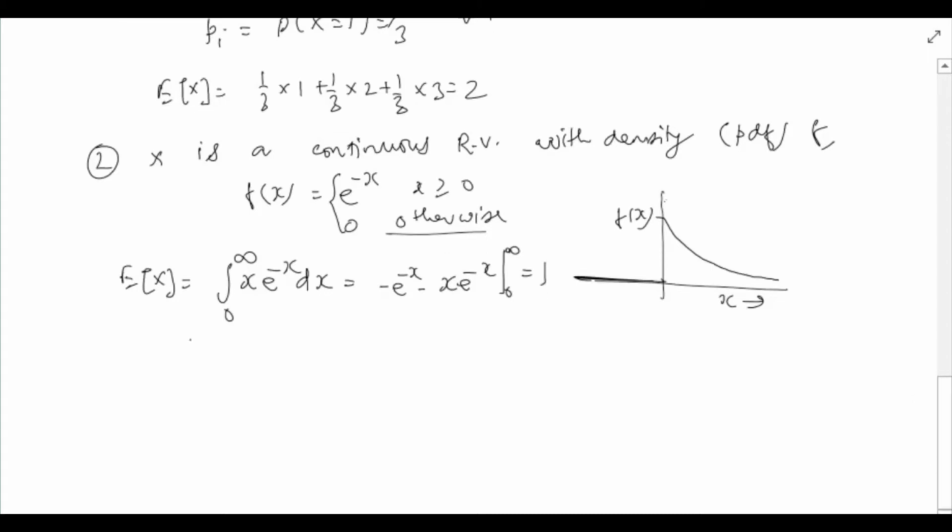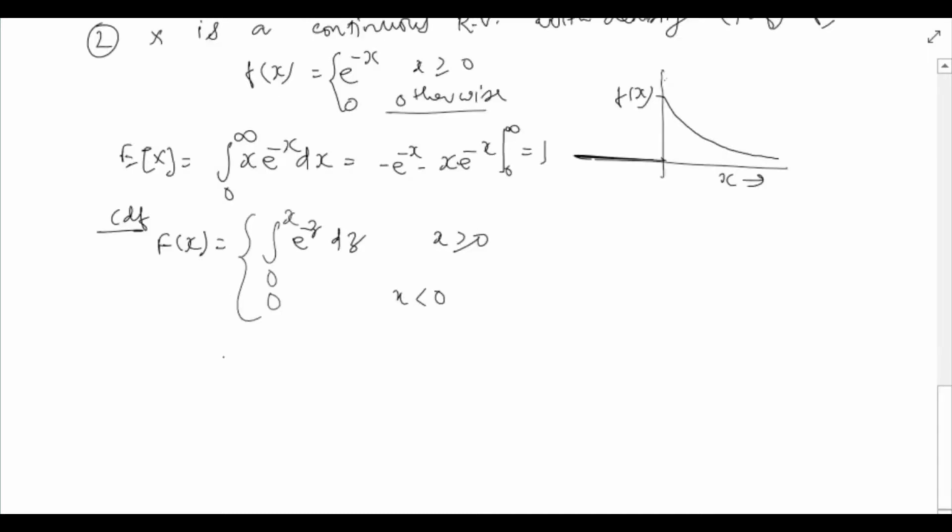Observe that in this case we can compute the CDF of x as follows. CDF F(x) will be the integral from 0 to x of e raised to minus z dz for x greater than or equal to 0, and it will be 0 for x less than 0. So this turns out to be equal to 1 minus e raised to minus x for x greater than or equal to 0 and 0 for x less than 0.